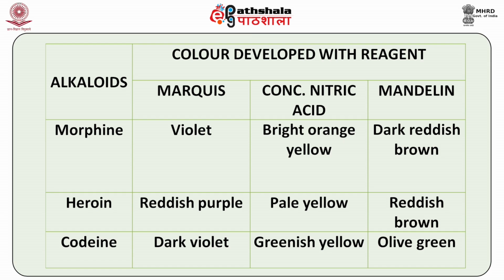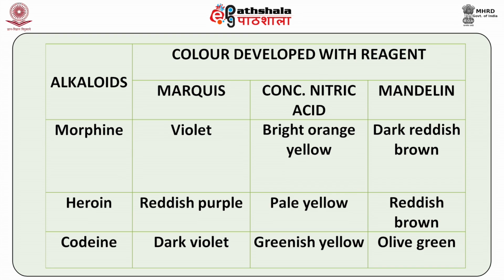On the other hand, if the biological sample is containing heroin as the alkaloid, then Marquis reagent will give you reddish purple color, conc. nitric acid will give you pale yellow color, and Mandelin reagent will give you reddish brown color.